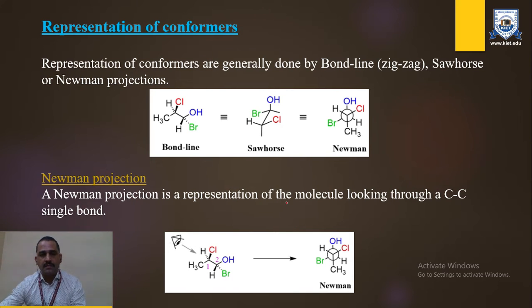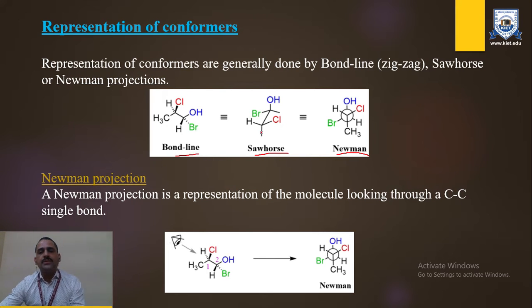Representation of conformers. Here we are discussing the aliphatic molecule in its stabilized form. A molecule can represent itself in its stable form by many projections. The three common projections are the bond line, the sawhorse projection, and the Newman projection.